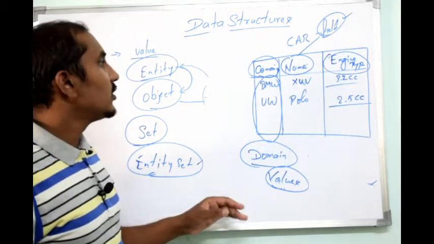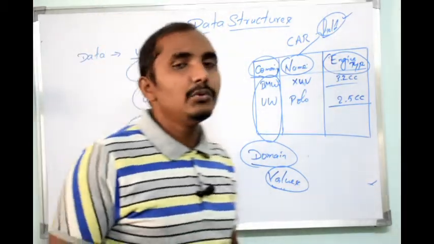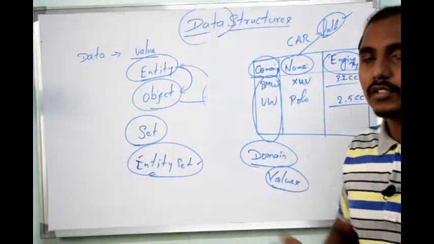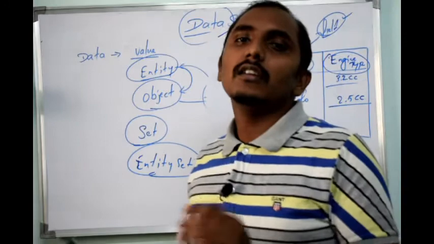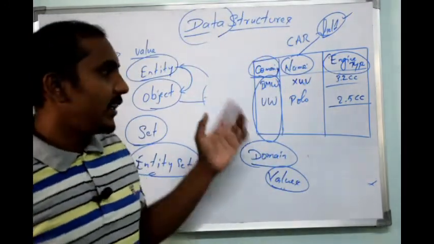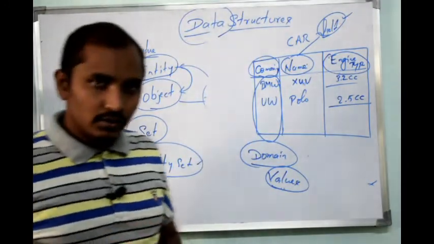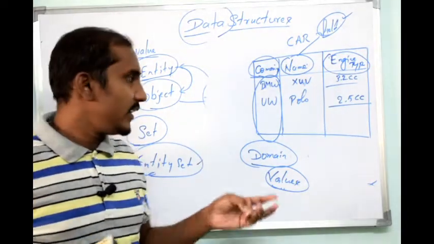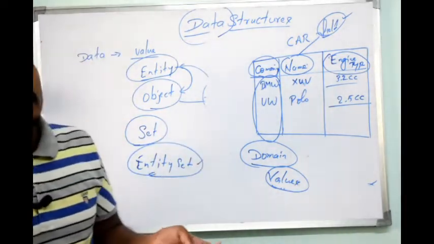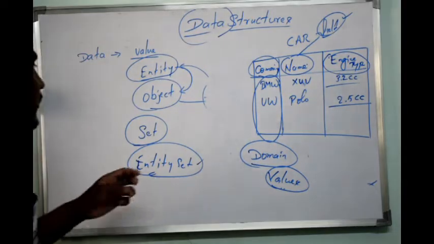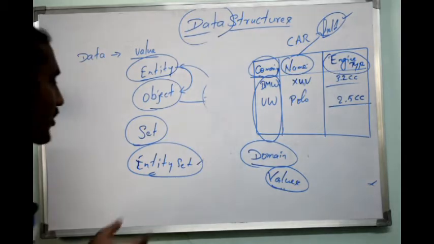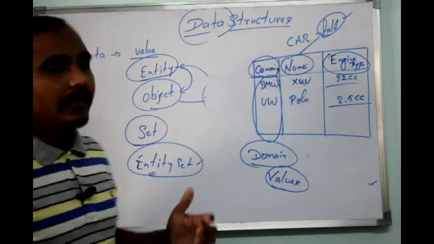Okay, so these are the basic things that we need to understand while studying what a data structure is. In data structure we'll come across the concept of data, which is nothing but values, and we'll come across what an entity is. An entity is an object. And what is an entity set? A collection of entities which have similar properties is considered an entity set.